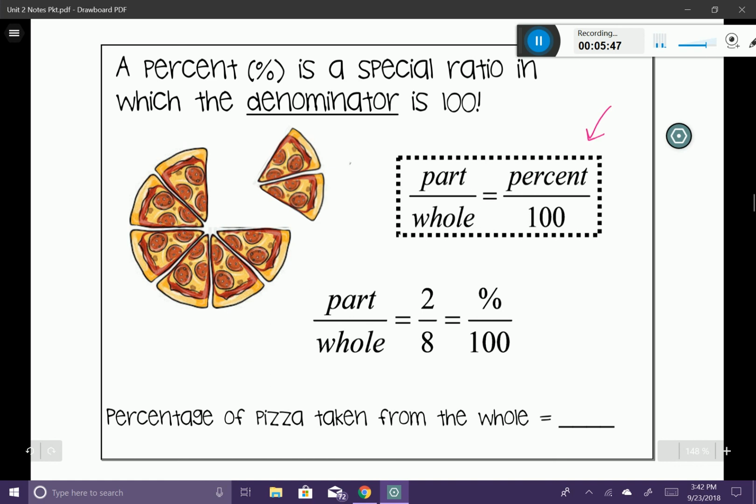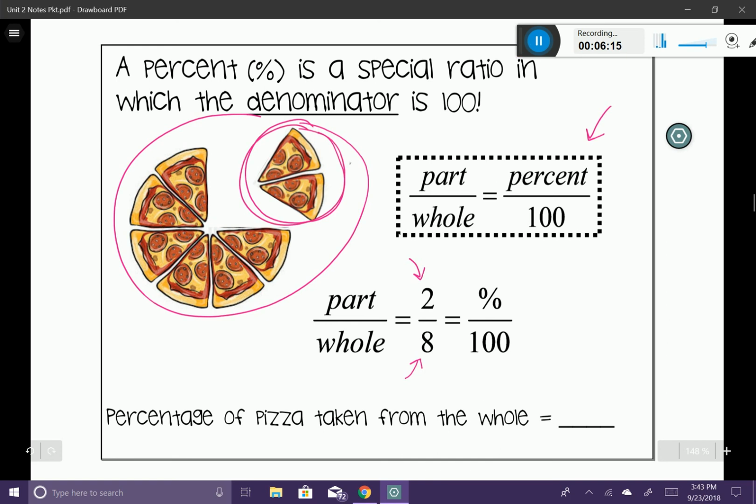Now, if we look at this particular pizza, you can see that the part that is being taken off is 2 slices. That's going to be represented in the numerator of my ratio. And then the rest is talking about the whole pizza itself, which represents 8 slices of pizza. So to figure out the percentage of the pizza that those 2 slices are, you would take 2 divided by 8, and that would give you your percent over your 100.